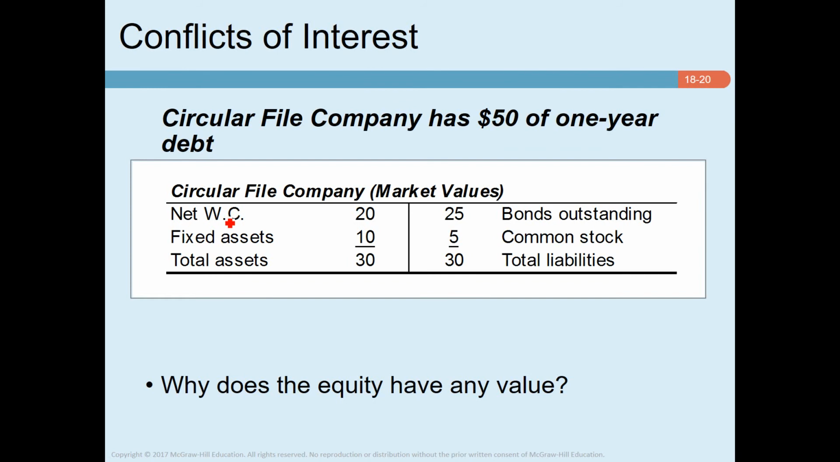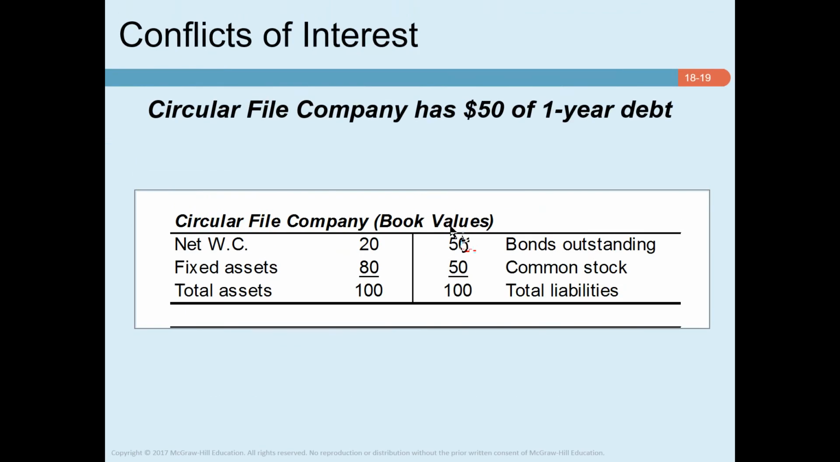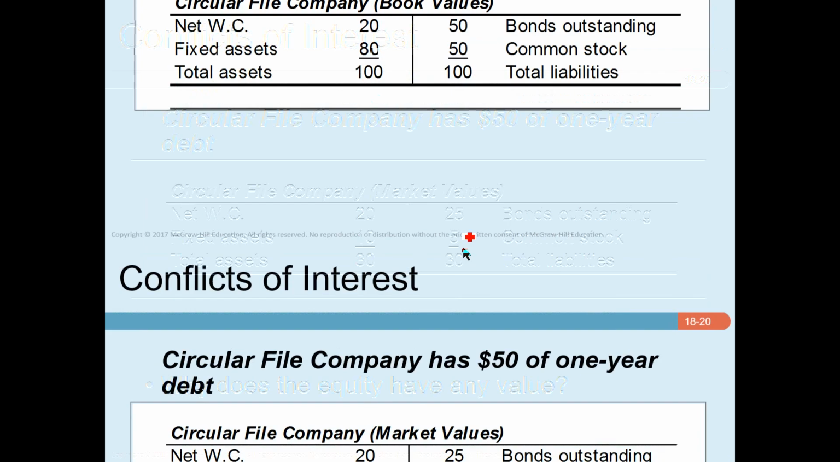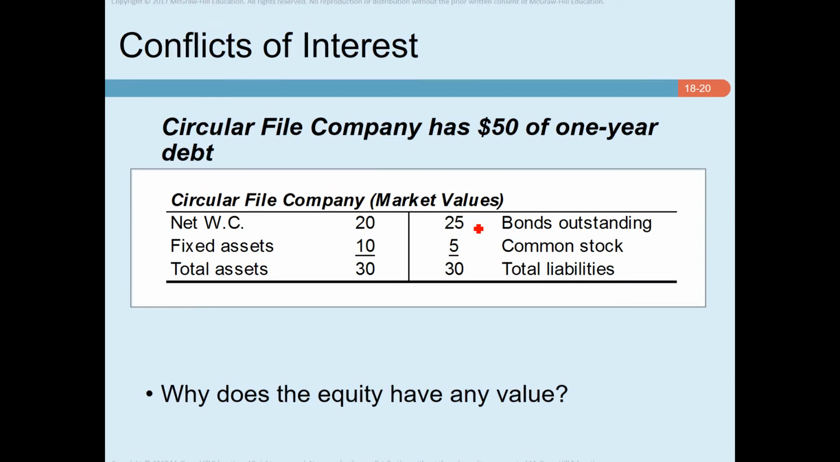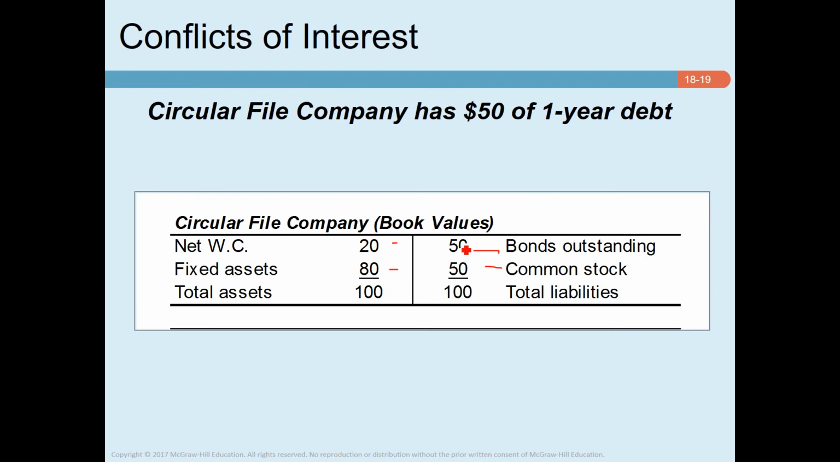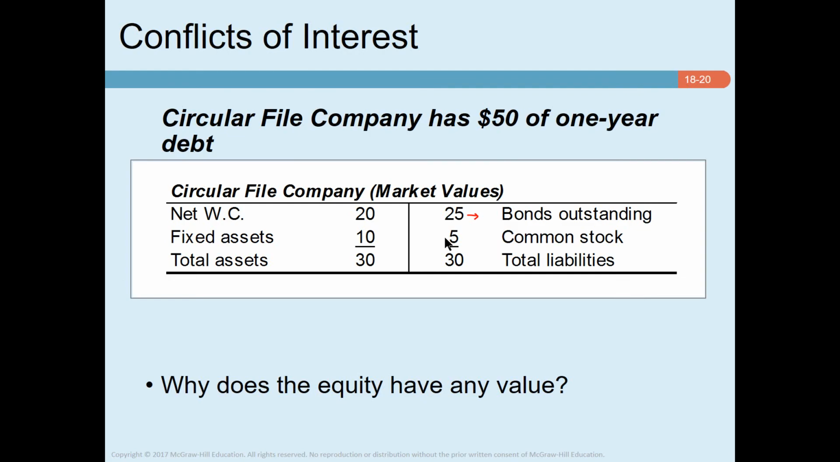The current face value of the debt is $50, and its market value is $25. That means the face value of the debt exceeds its market value. If the debt matured today, the firm would have to pay $50 because that's the face value. However, the value of the total assets is only $30. So if the debt matured today, Circular's owner would default, leaving the firm bankrupt.